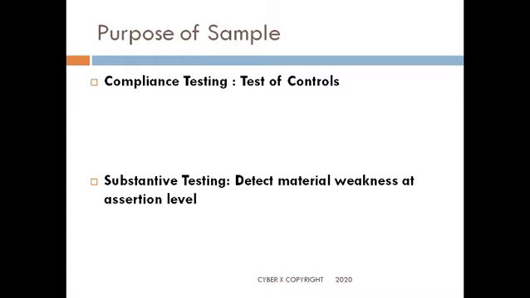So one, I have a control, and I see whether the control is working properly or not, which is compliance testing. Substantive testing is substantive in nature, as in it checks the samples at the assertion level, to check whether there is some weakness at the assertion level. So if I am confident that the compliance is proper, that the controls as defined are running properly in an organization, I may go for a lower set of substantive testing, and the reverse is also true.